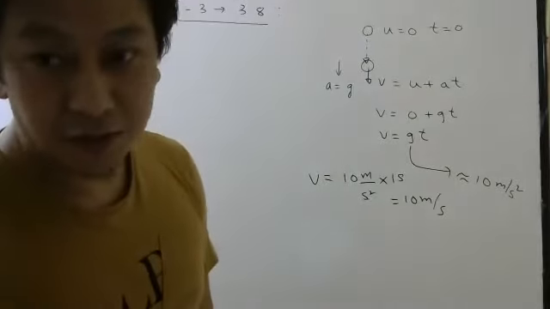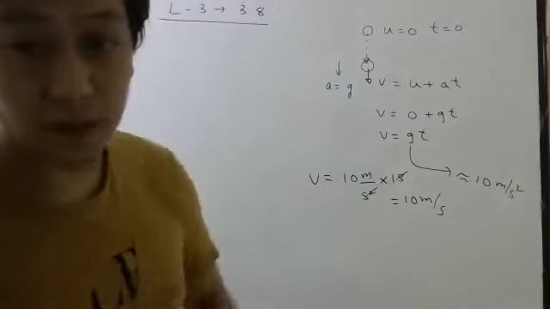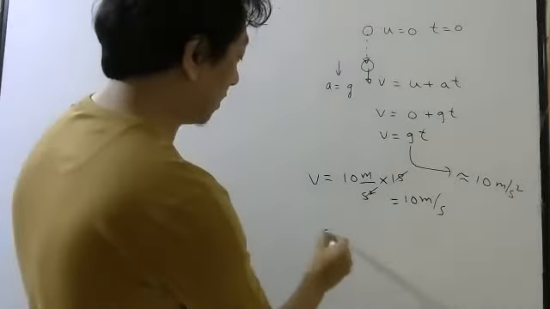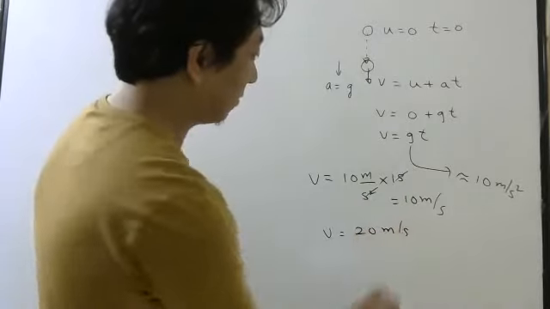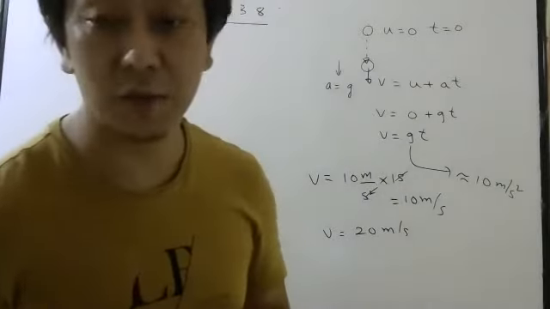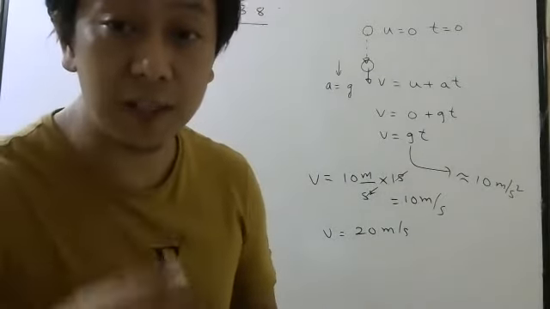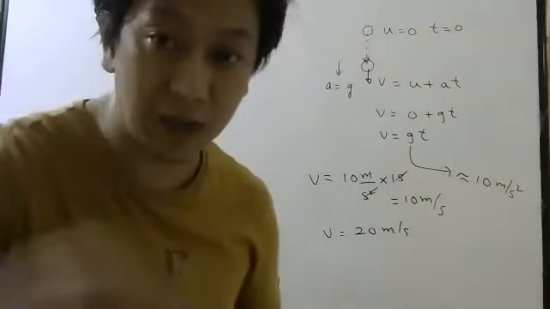And second, you can see 1 second will cancel. After 2 seconds, 20 meter per second. Just put 2 here. After 3 seconds, 30 meter per second. So what you have learned is the body is moving faster and faster, but in downward direction.